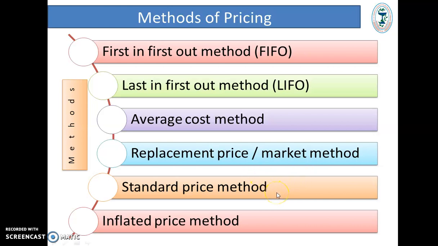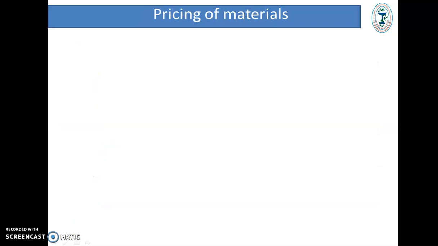Standard price method: in this method the standard price, or predetermined fixed price, is charged for all the material. Example, goods are sold on MRP, that is standard price. And inflated price method, which is used for the goods which are subjected to certain wastage, like camphor, menthol, thymol, etc. So let's discuss all the methods one by one.